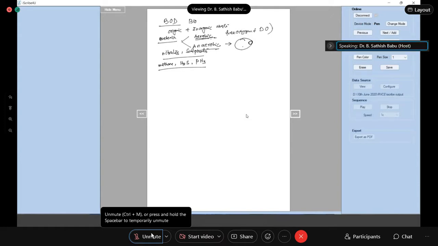Then what will happen to the amount of dissolved oxygen in the drainage sewage water? Decrease. So when it decreases below a certain level, the water is said to be stale. Then the anaerobic bacteria do their job and you get the bad smell.